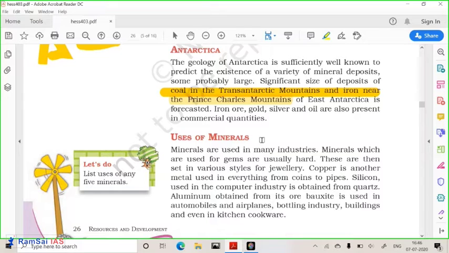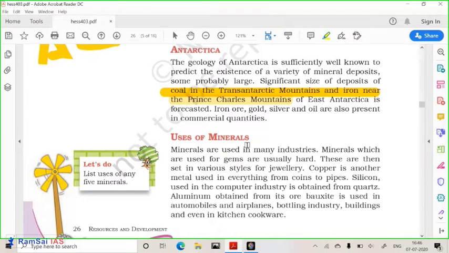Antarctica is a continent, and it is full of coal. There are the Trans-Antarctic Mountains, and they are full of coal. Coal formed in the Carboniferous period is hugely available in Antarctica, but it is considered a global common, and we are not supposed to explore these minerals. We are not supposed to touch Antarctica. This is a common understanding.